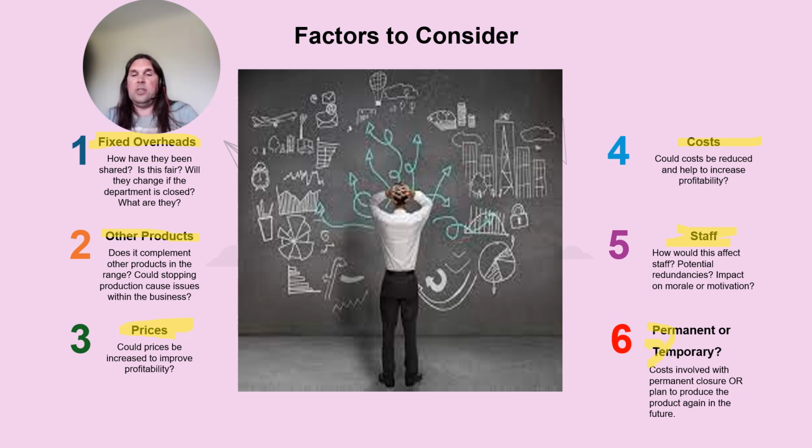And this could be anything on these 6 points here, or this could be other financial points. Don't just say, oh, I'd like to know accounts from the past. It's just boring. Yes, it might be relevant, but if that's your only limitation, it's not really that insightful. There's lots of things you could be talking about. And if you are going to use that point, really explain why historic data can help you. Because let's be honest, if we're closing a department, we're more worried about the future and what the future direction of this business will be without this department, or with it if we decide to keep it.